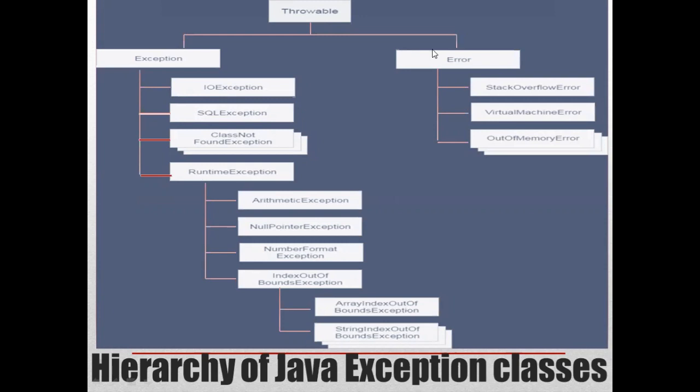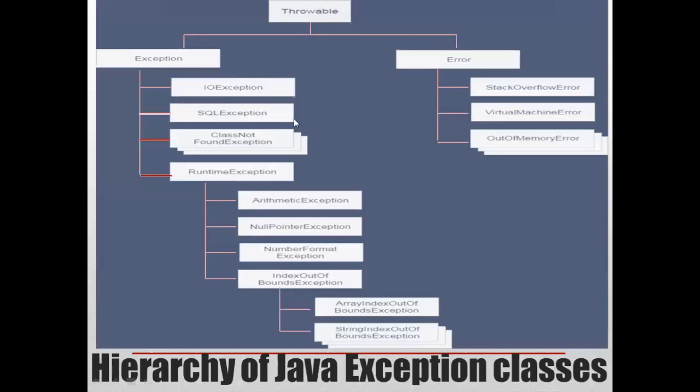For example, here: input output exception, SQL exception, and class not found exception. These are all the classes which directly inherit the properties of the parent-most class, that is Throwable class. So these three exceptions we consider as checked exceptions. These checked exceptions are checked at compile time.